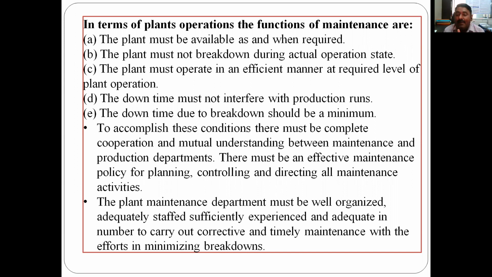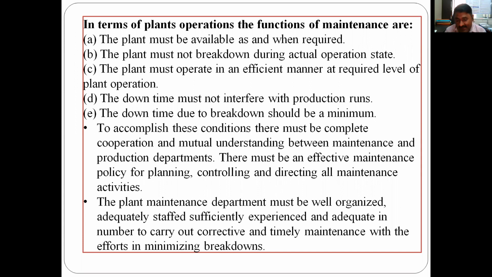There should be a plan. How will it be done, who will do it, when, on which machine, what is the time required, whether it is hampering the schedule. If not, then what is the procedure, and when will it be done, in the lunch break or in free time without affecting production. Or if it is required to affect production, then at what time can it be affected, so that levels can be adjusted and there is less disturbance to the production schedule. So these are the different things.